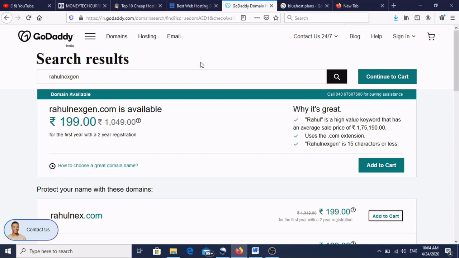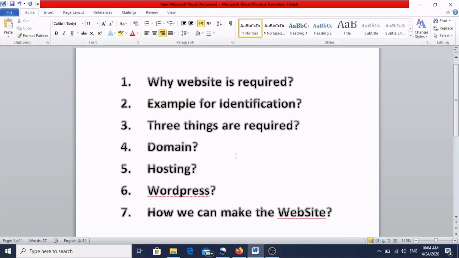Now second thing, this domain I have taken. And the second thing is hosting. What is hosting actually? Hosting means, if you have a name and address of your home, but in the home so many things are there, like luggage, furniture. For keeping the furniture, space is required.